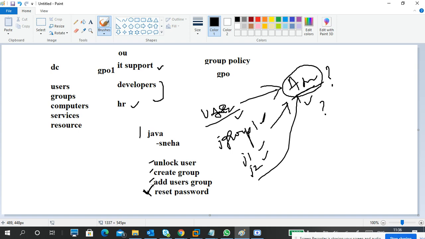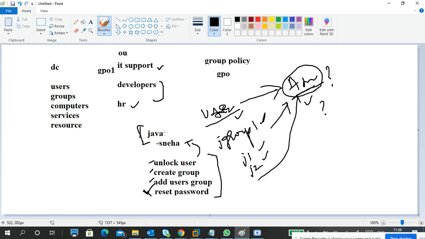They give rights to Sneha: Sneha, you can also reset the password. So I give an extra thing. Now Sneha can reset the password also. It depends upon what roles I assign to a particular user. The person will get those controls, but within the OU only, not outside of the OU.